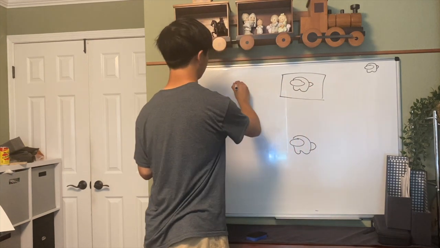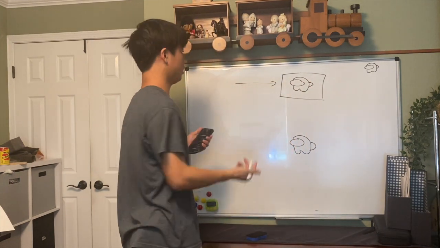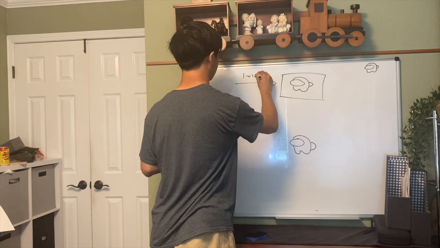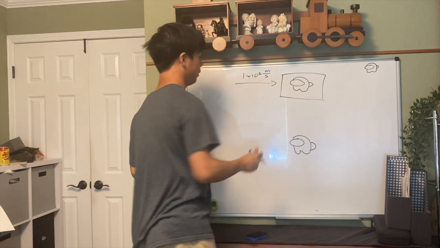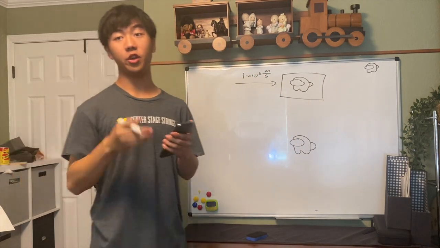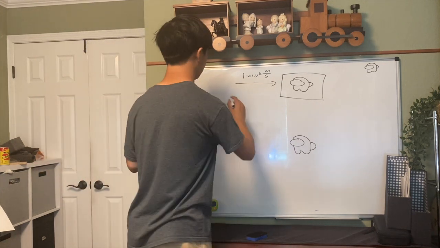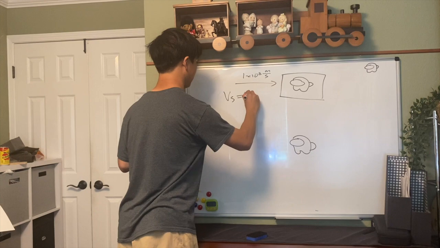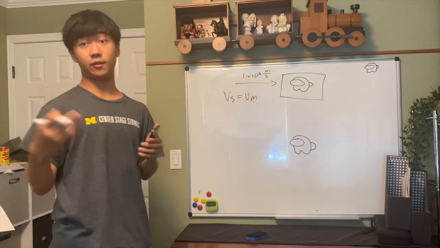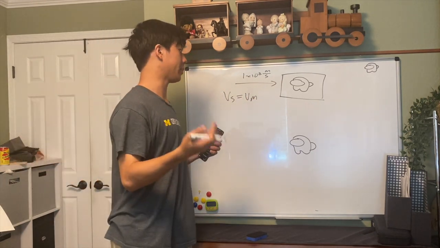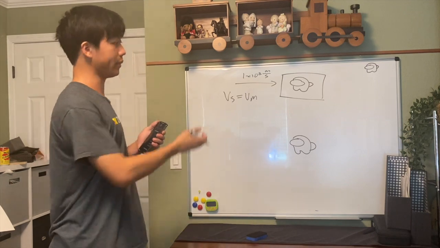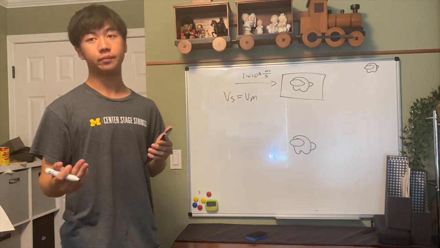And let's just say this whole thing is moving at a third of the speed of light. So we know that the perceived velocity of the object must be the same for both observers. So Vs is equal to Vm, where subscript s is for stationary and subscript m is for moving. And we're going to be using this for all of our variables.